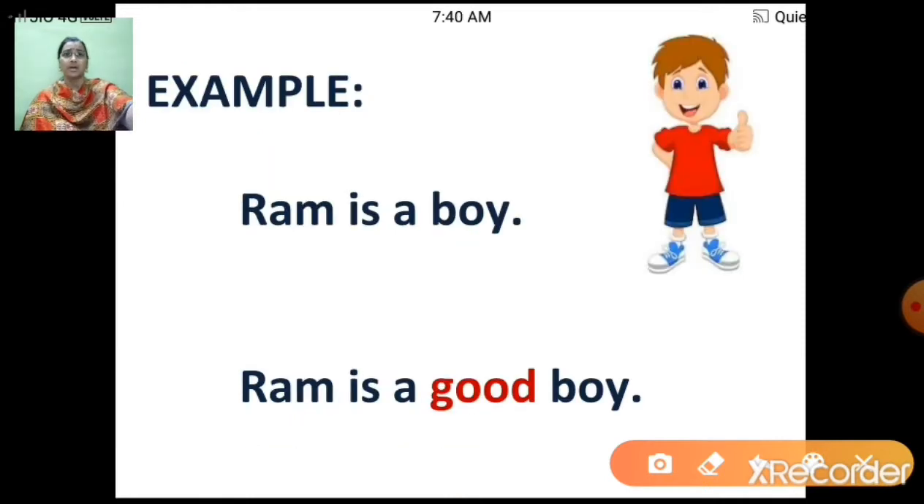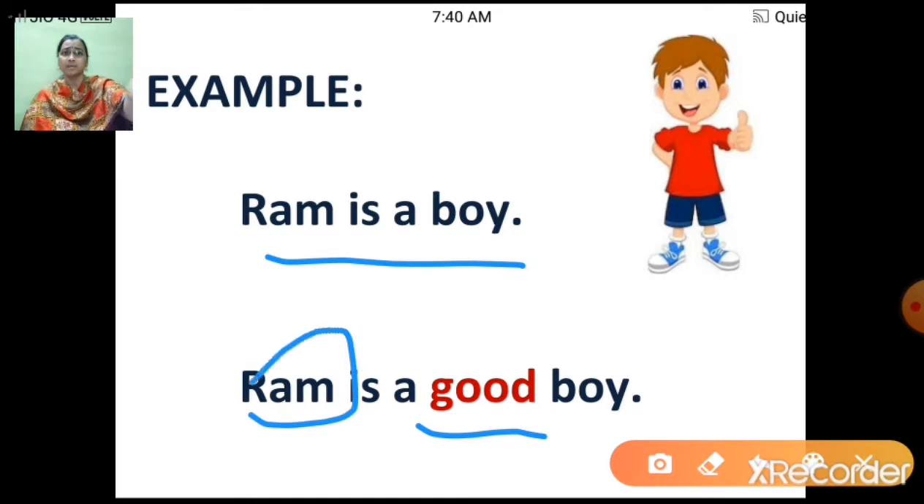Now here, Ram is a boy. But we are not able to understand Ram is which kind of boy. So let's see this sentence. Ram is a good boy. Now here good is adjective. Okay, and good is describing the noun Ram. Here Ram is noun and good is describing the noun Ram, that Ram is a good boy. So it is quality. It is talking about quality of Ram.